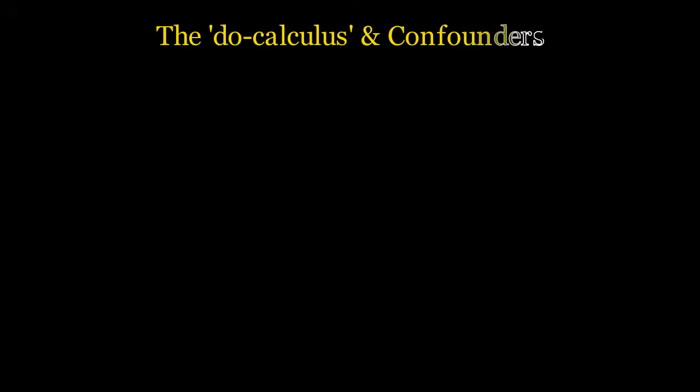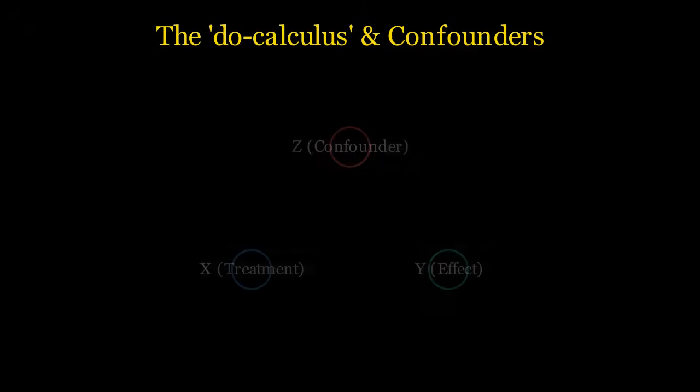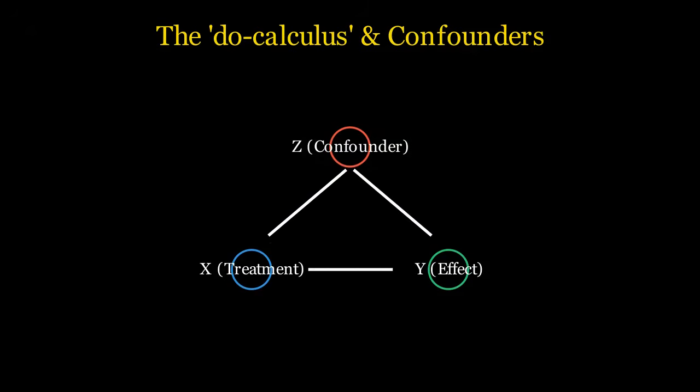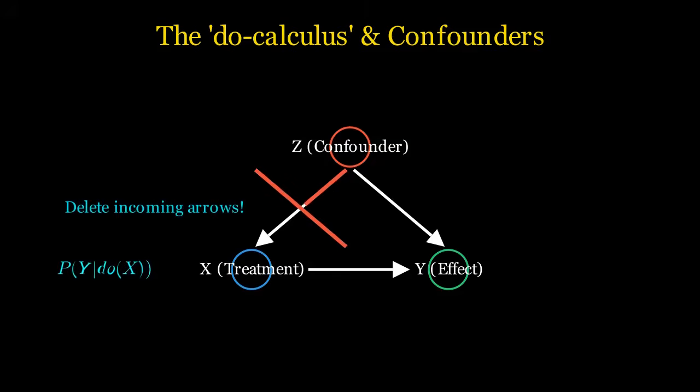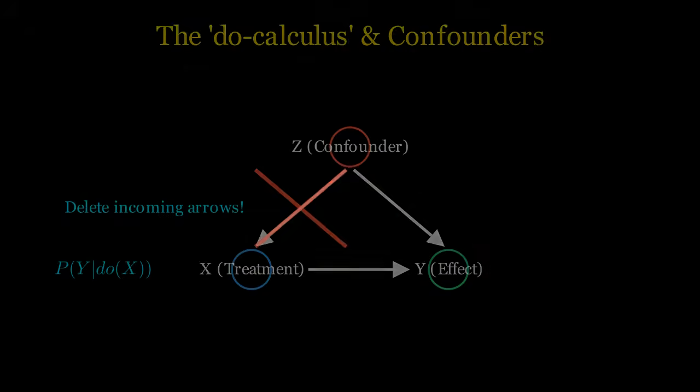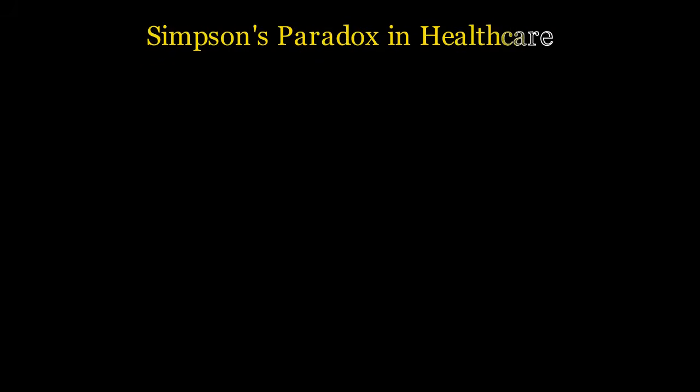To solve the problem of confounding variables, those hidden factors that influence both the cause and the effect, Pearl developed the do calculus. This is a mathematical framework that uses the do operator. While P of y given x is the probability of y given that we observe x, P of y given do x is the probability of y if we force x to happen. The do calculus allows us to transform a causal query into a statistical one, effectively deleting the arrows that lead into our variable of interest to see its pure effect.